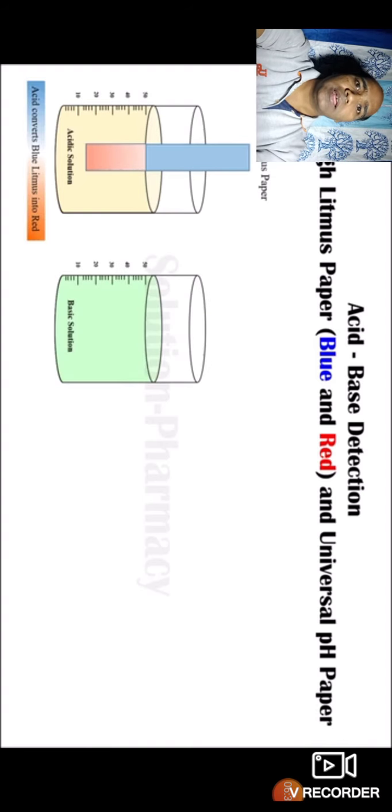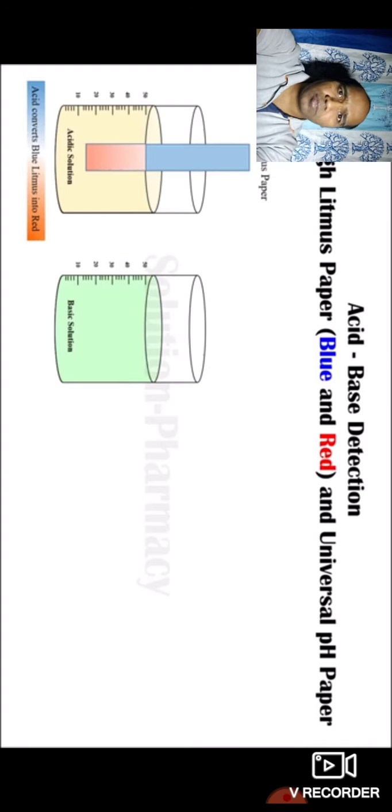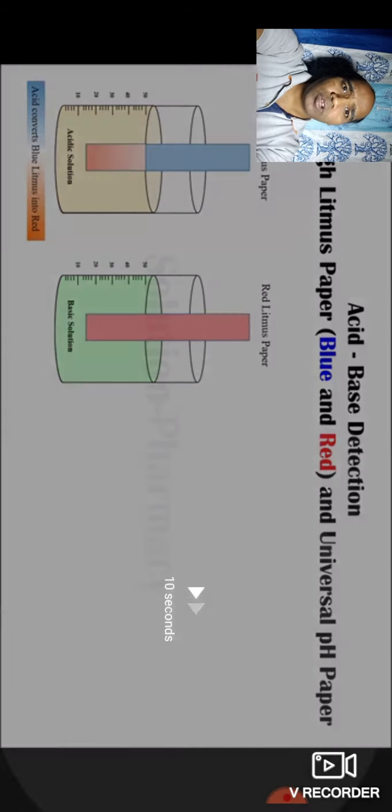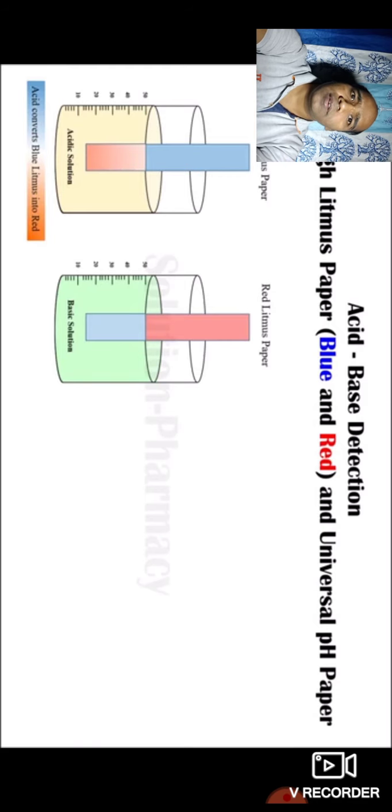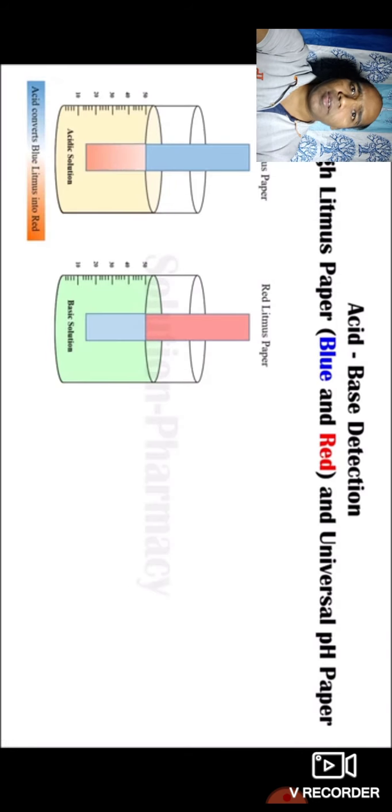Now I am taking basic solution. In basic solution, I am going to dip red litmus paper. This red litmus paper will change into blue in color. You can see red litmus paper has changed into blue in color. So how can you say whether solution is acidic or basic?